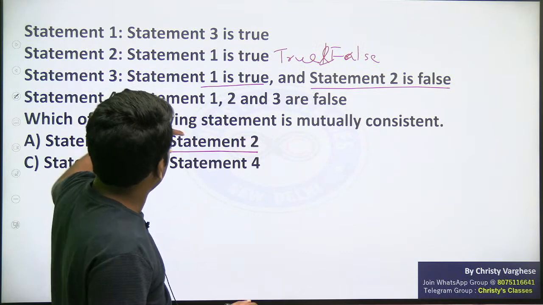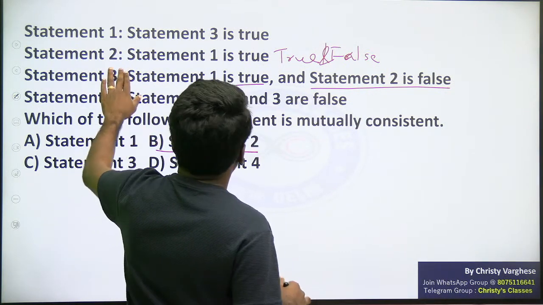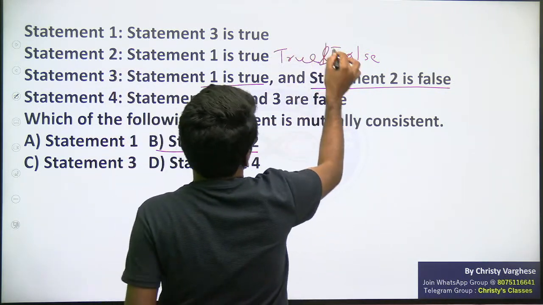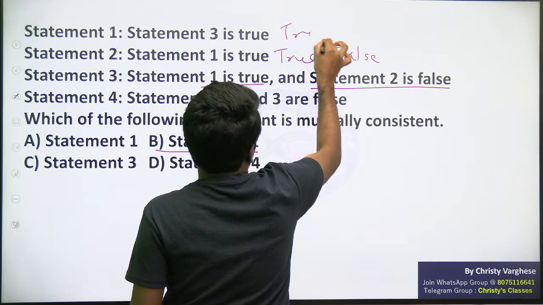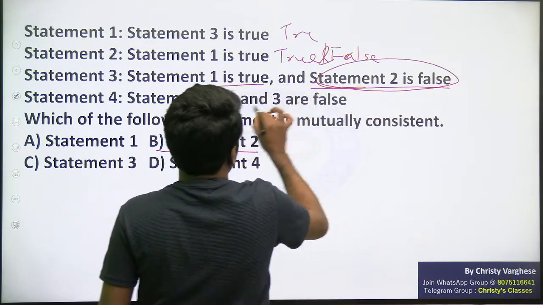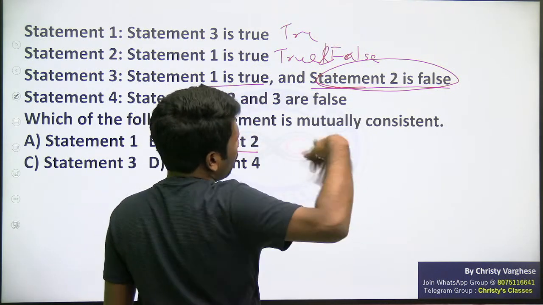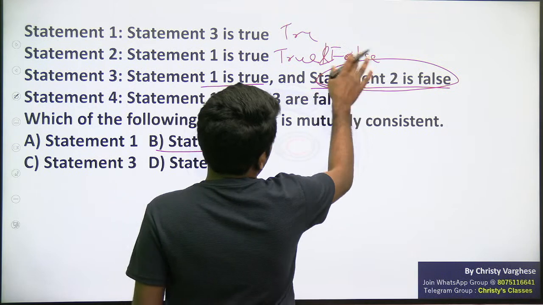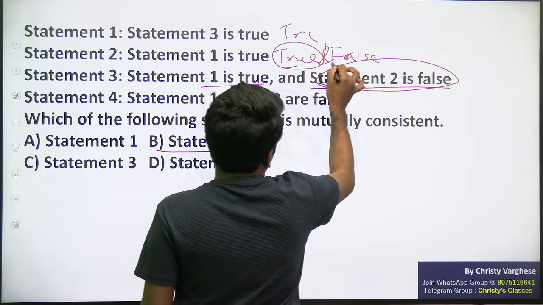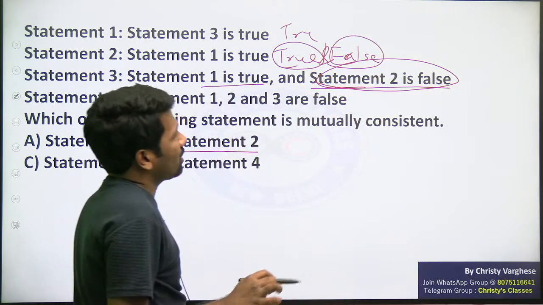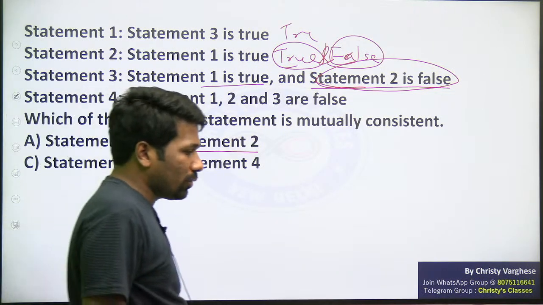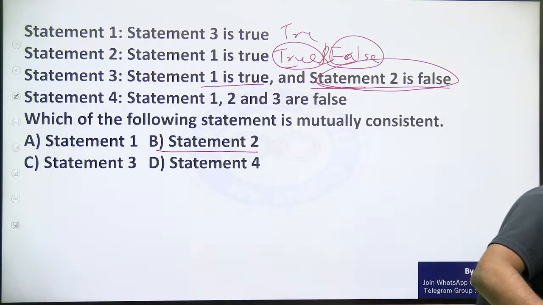Sorry, I made a mistake. If statement 2 is true, then statement 1 will be true, and that is why statement 2 will be false, because statement 1 says statement 3 is true. That is a loop. That means statement 2 is false. I assumed statement 2 true, but that is leading to the fact that statement 2 is false also. Are you understanding this? Please respond.